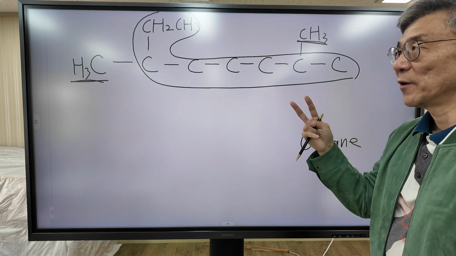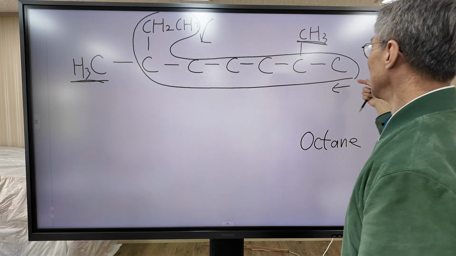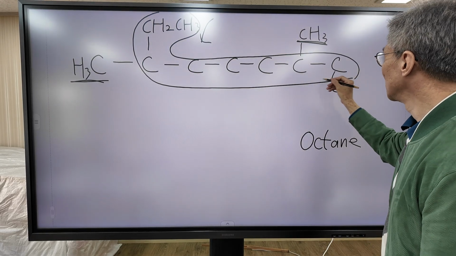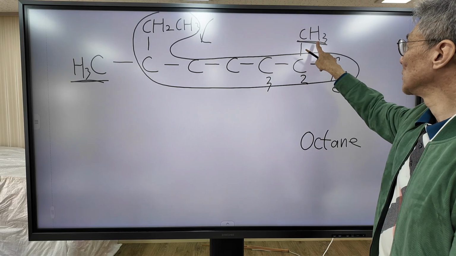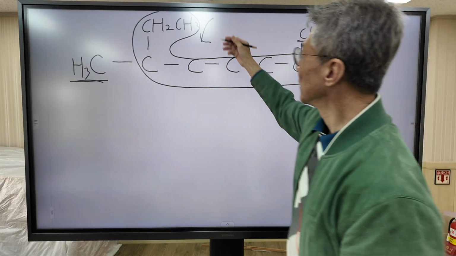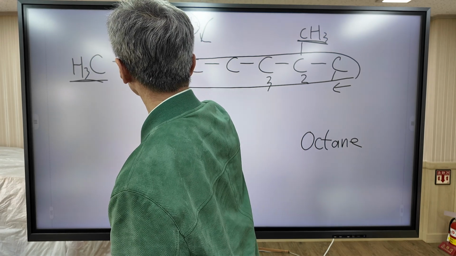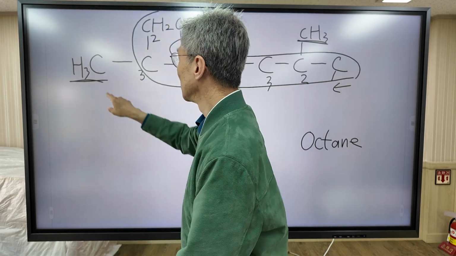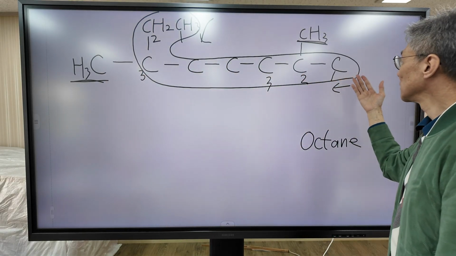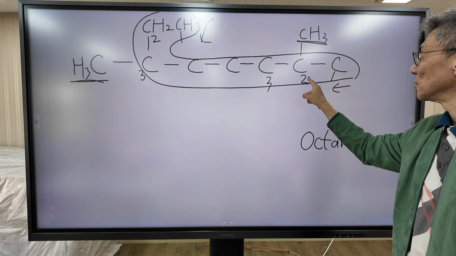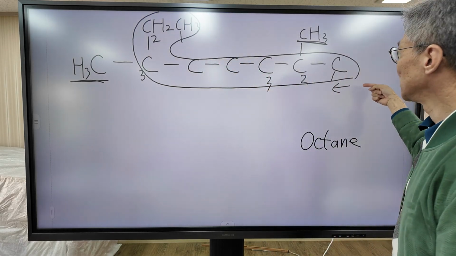There are two ways, in this direction and in this direction. In this direction, this is carbon number 1, 2, 3. So in this direction, the methyl group is attached to carbon number 2. In this direction, this is carbon number 1, 2, 3, and the methyl group is attached to carbon number 3. As I said before, the priority is the smallest number, which is 2. So instead of this direction, we take this direction.